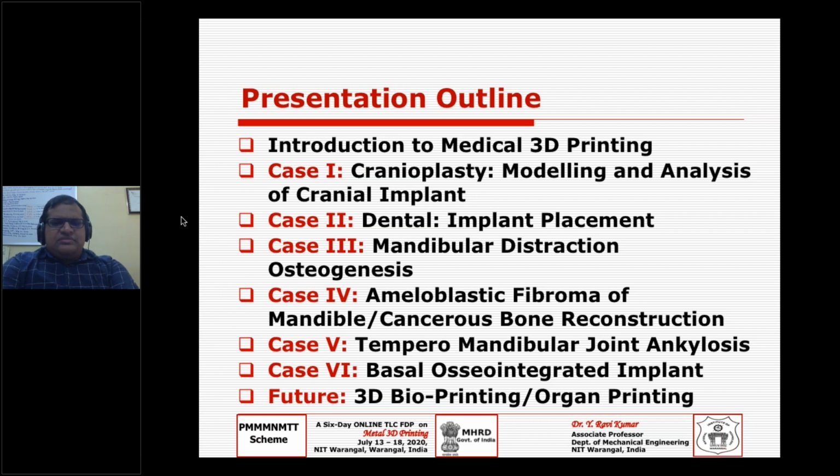In all these cases, it is either a cranium or cranium-related. If you divide our head, we can divide our skull bone into 3 major parts.